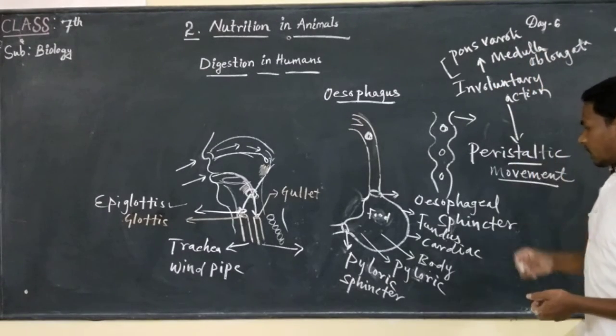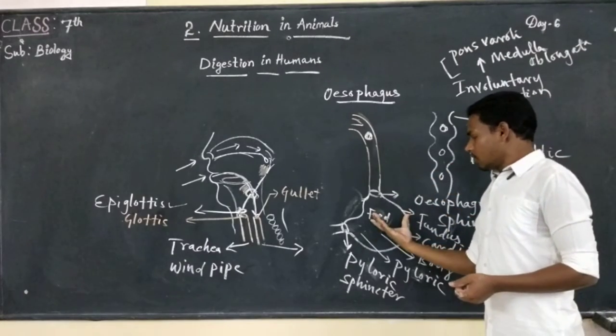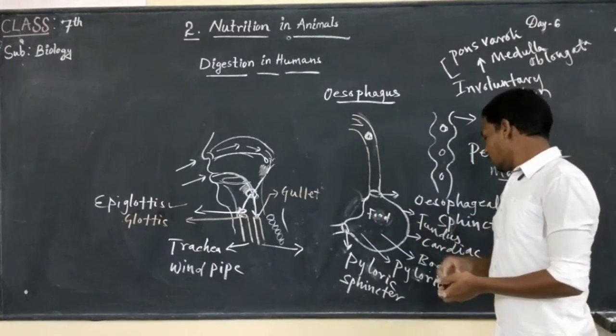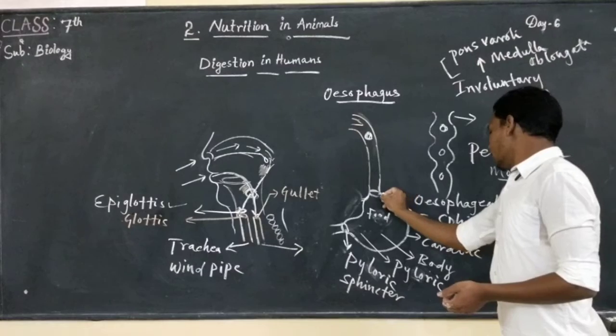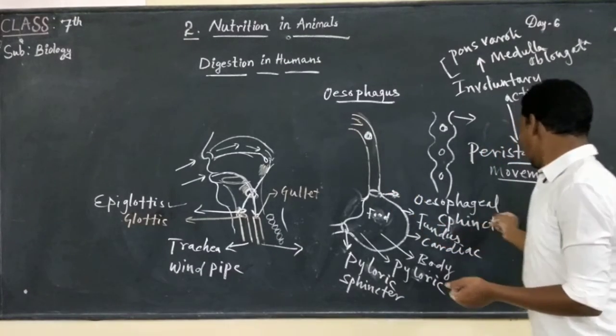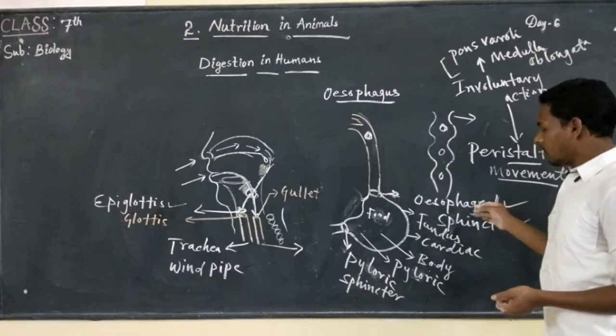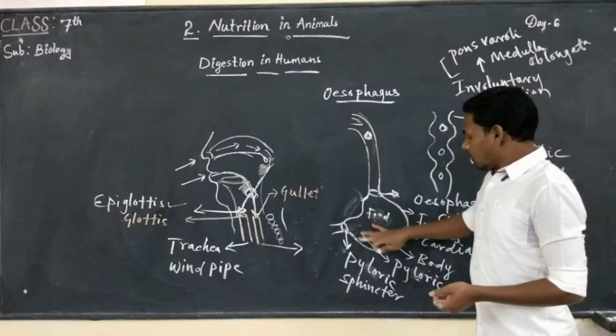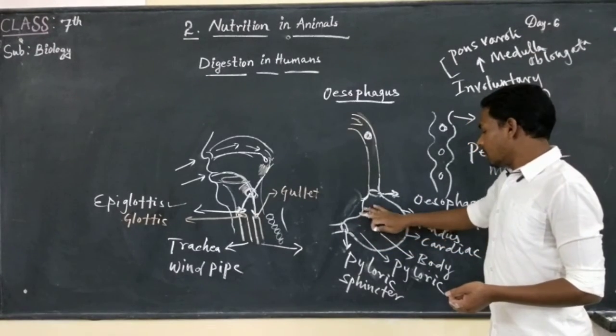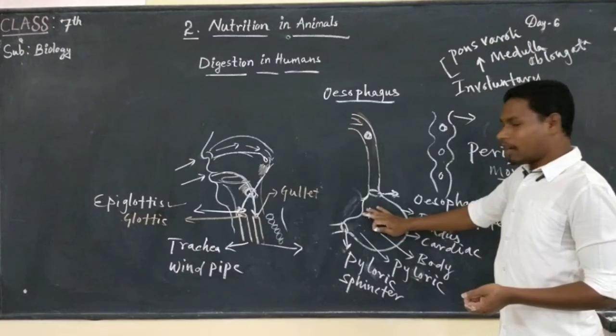Next, the food reaches the stomach and it is guarded by a sphincter. The sphincter is known as the esophageal sphincter, and partial digestion takes place in the stomach. The food gets digested partially.